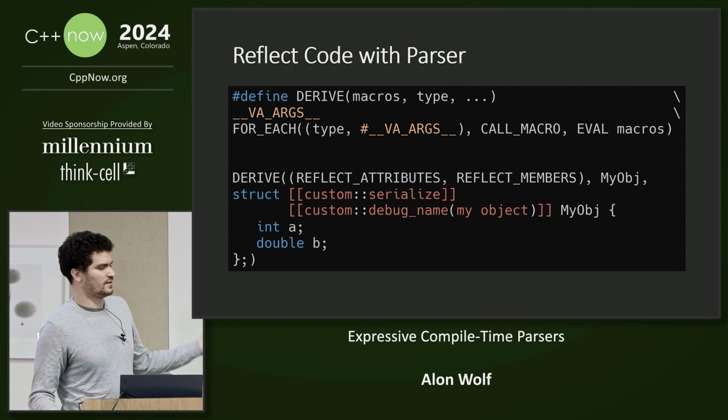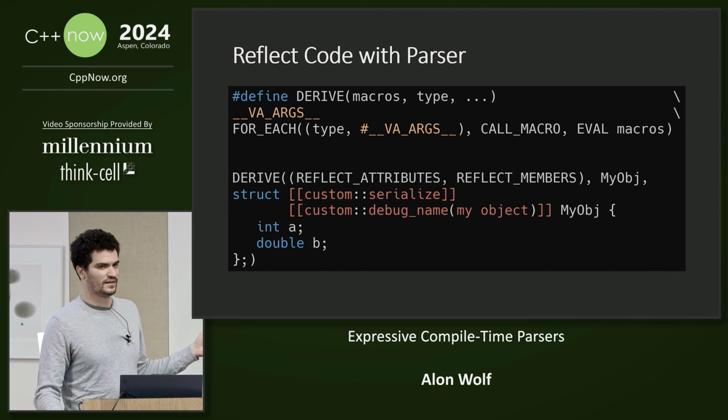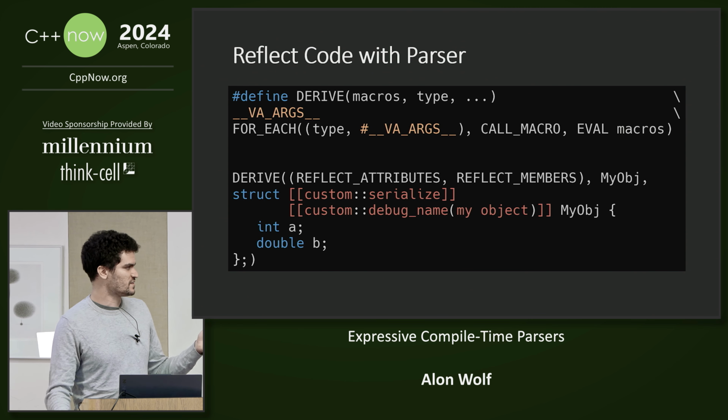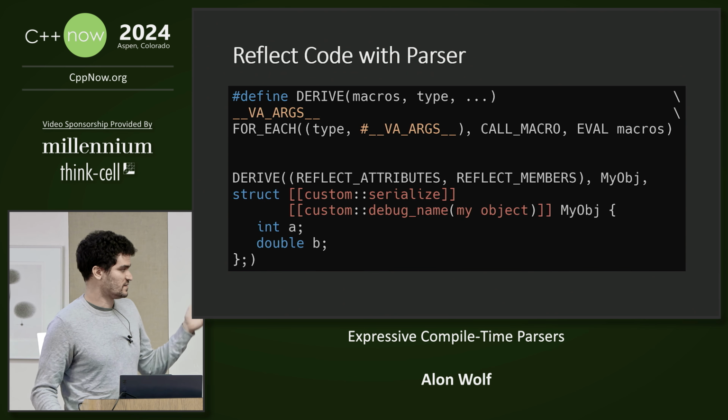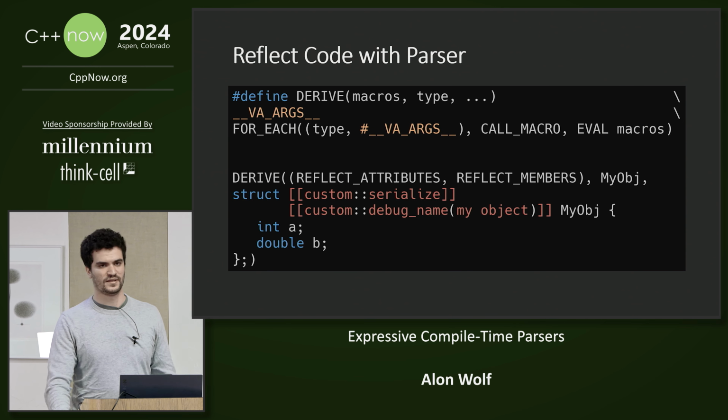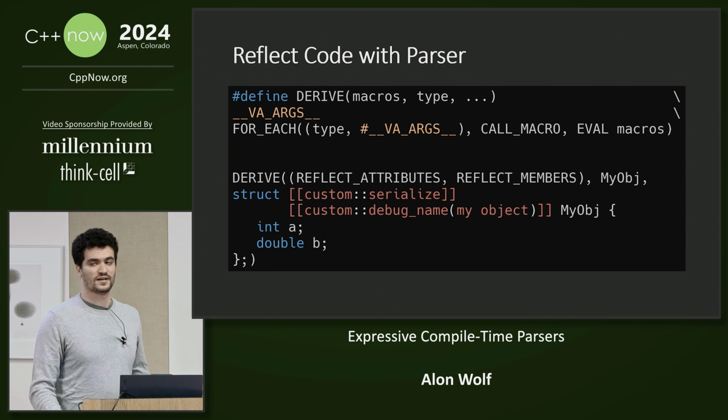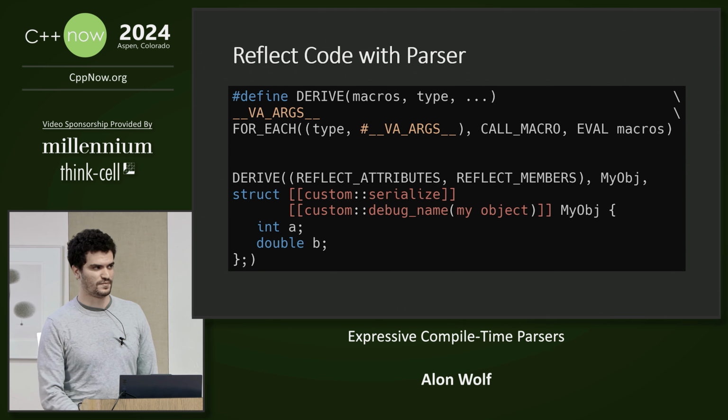Then we can create another macro, which we will call define, that takes a list of macros and some text, and it will first paste the text as it is, and then convert it into a string literal and use it to invoke each one of the macros. This is one way to implement Rust's derive macros and create a similar system to procedural macros in C++.